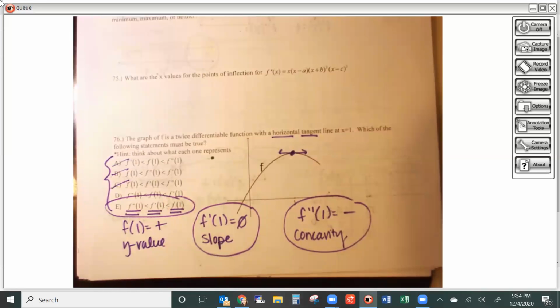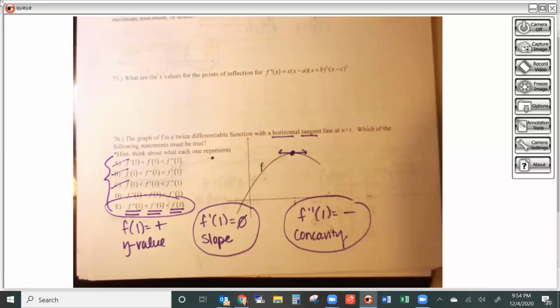All right, let's jump up to number 75. So 75, you have an equation, okay, but all of your critical numbers are letters. Okay, so what's going to be tricky about this is I can't really do a sign chart on it because how am I going to pick a number that's bigger than A or bigger than B, right?